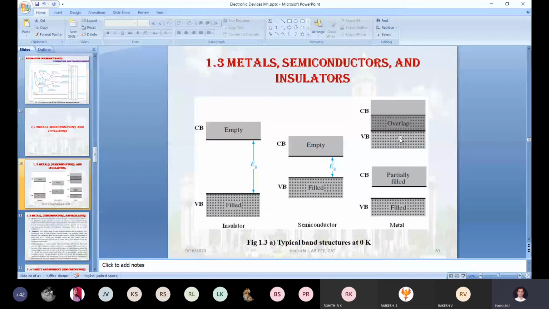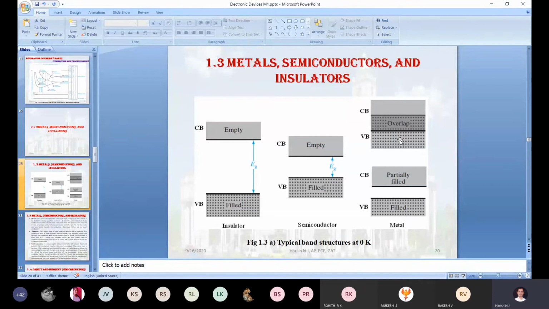Now, what are the things I wanted to add? You already know the basic definitions: what is metal, what is semiconductor, what is insulator, and what are the energy gaps in the semiconductor, in the insulator, and in the metal. You are aware of all this concept, correct? I just want to add a few things along with the information you already have.